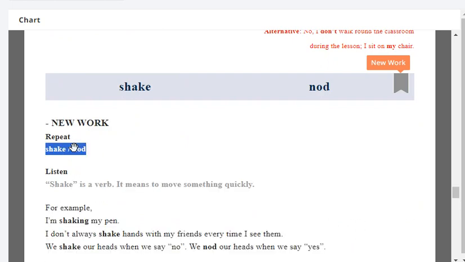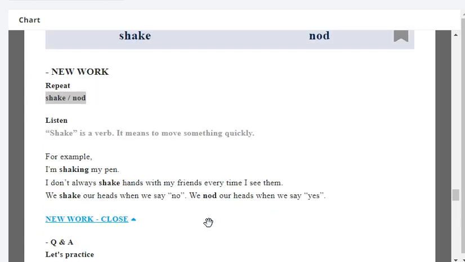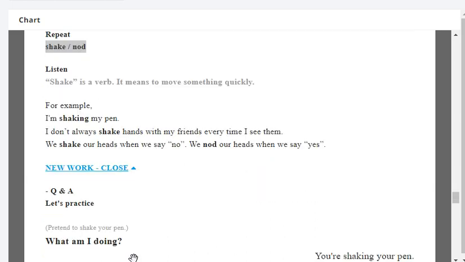Nod, N-O-D, nod. Very good. Okay, listen. Shake is a verb. It means to move something quickly. For example, I'm shaking my pen. I don't always shake hands with my friends every time I see them. We shake our heads when we say no, and we nod when we say yes.